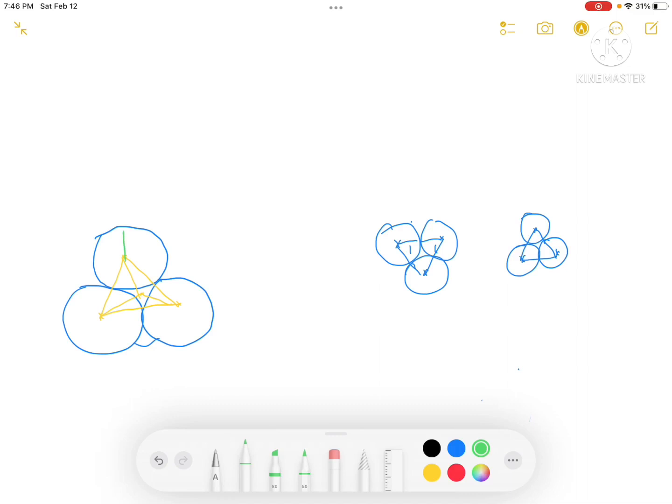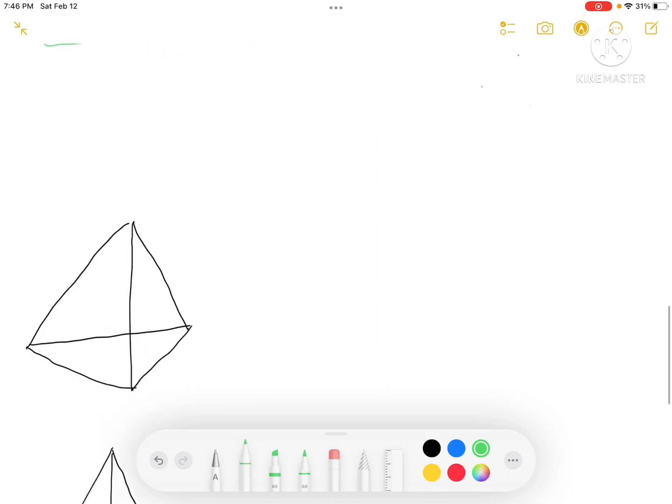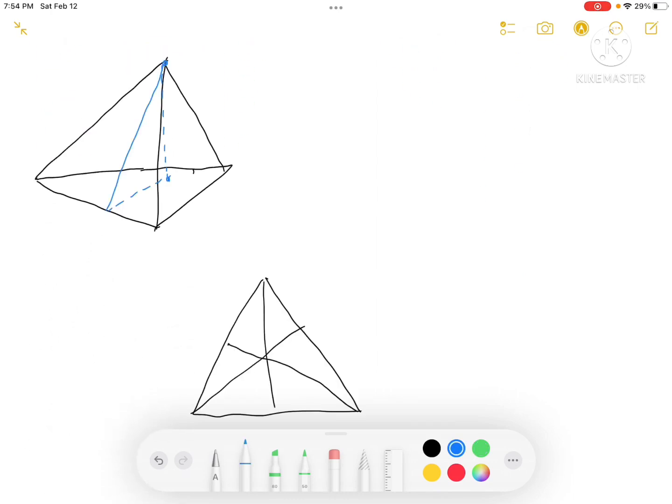And when we find the height, we know that this is 1 and this is 1 because this is the container and this is the height of the container. So we know that the center of the top sphere is 1 unit away from the top, and the center of the bottom sphere is 1 unit above the bottom. So now we just need to solve for the height of this tetrahedron in order to solve for the height of the whole container. Let's start analyzing the tetrahedron.